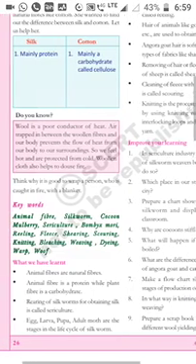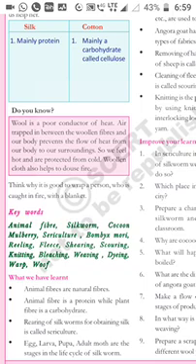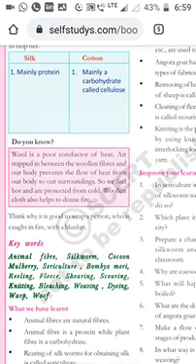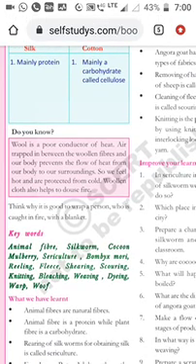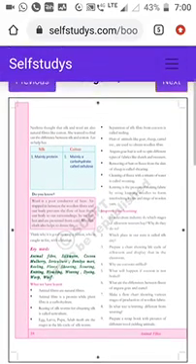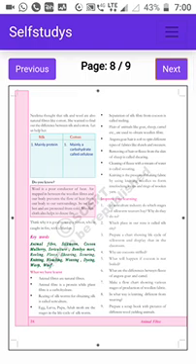Here are some keywords. All of you observe. Animal fibers, silkworm, cocoon, mulberry, next sericulture, next Bombyx mori, reeling, fleece, shearing, sewing, knitting, bleaching, weaving, dyeing, warp, woof. All these words we heard in this lesson or not? Yes. So this is about the third chapter. What is the third chapter? Animal fibers. I think all of you understood, and all of you must and should read the textbook.